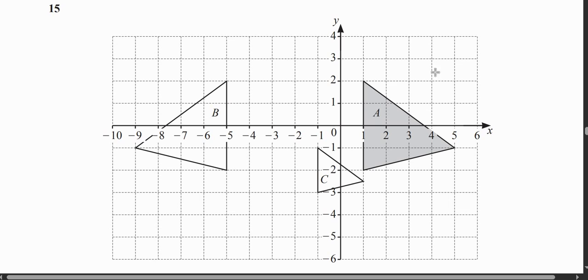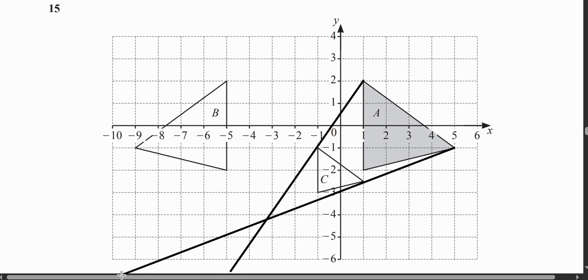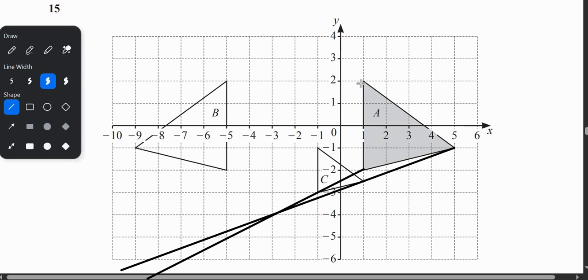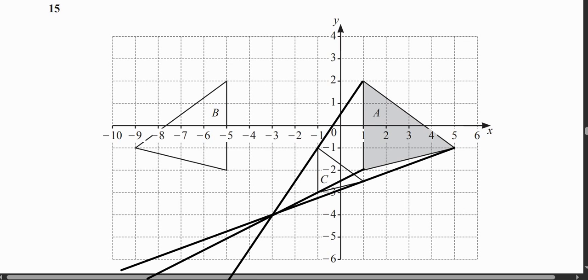Okay, let me do it again. Let me join them again for you guys. You have to join the corresponding sides. So this is the corresponding side, and this is the corresponding side, like this. And then this is the corresponding side. So I guess I made a slight mistake over here. And if I do it right, yeah.